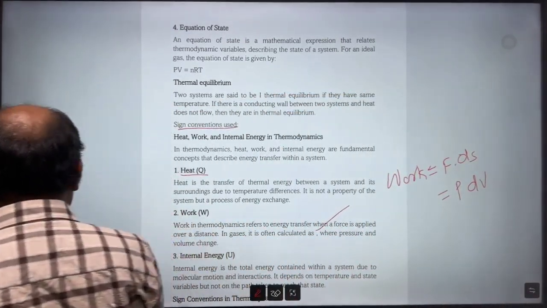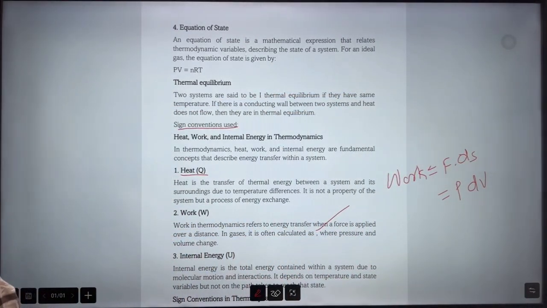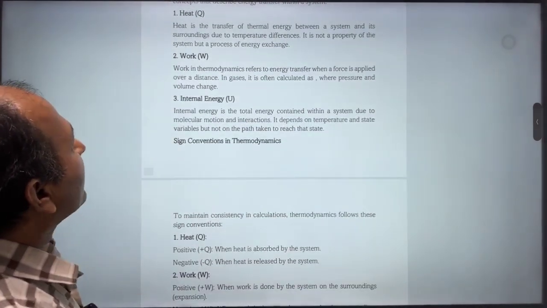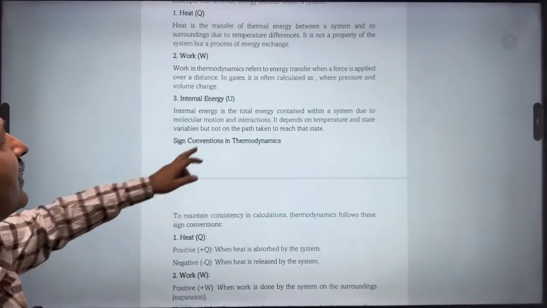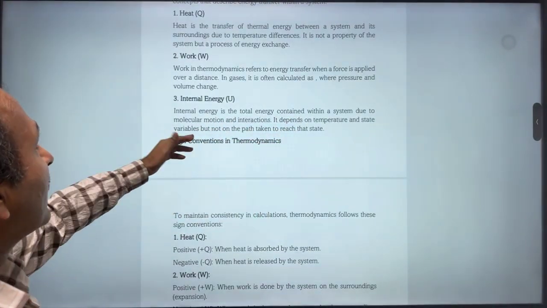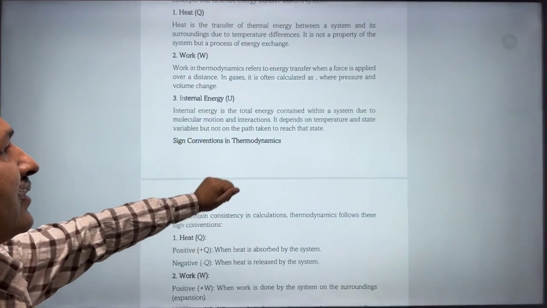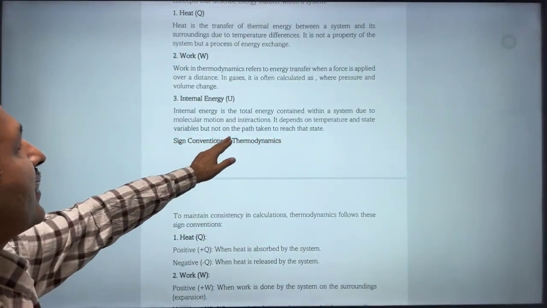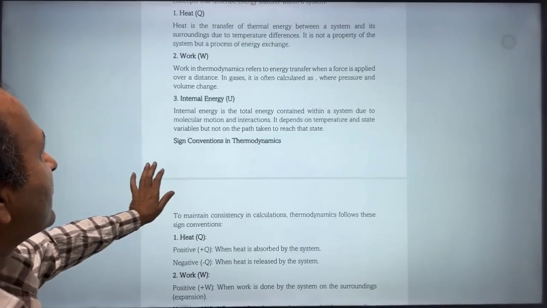So we are talking about PdV. Then comes internal energy. Internal energy is the total energy contained within a system due to molecular motion and interactions. It depends on temperature and state variables, but not on the path taken to reach the state.